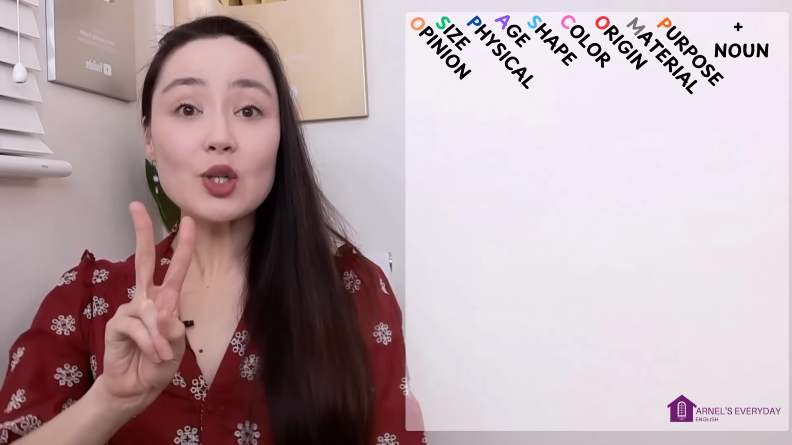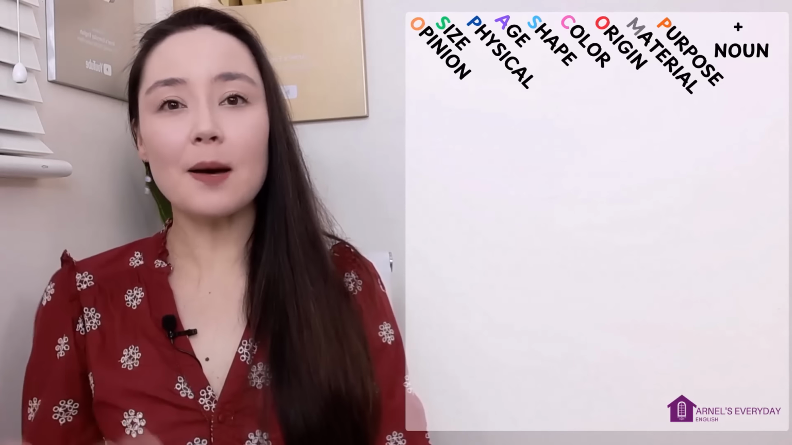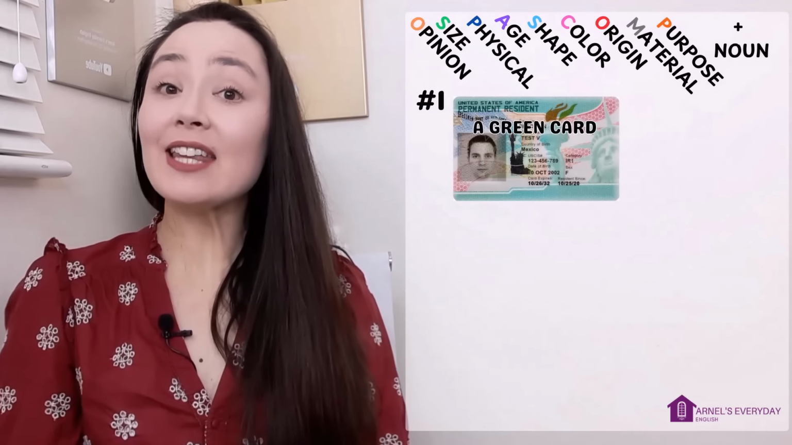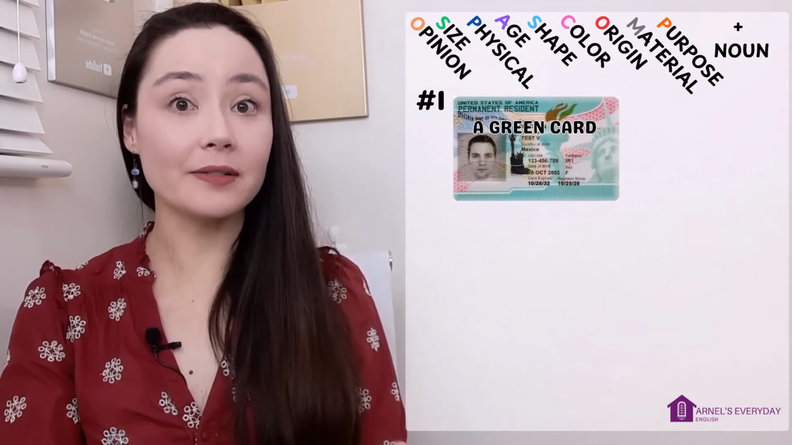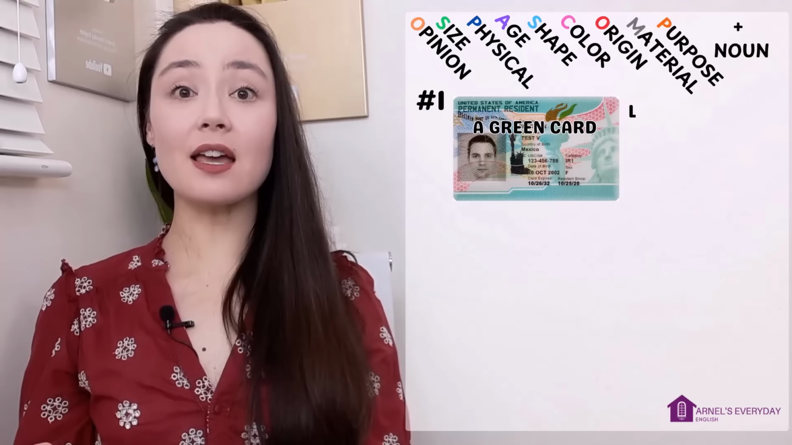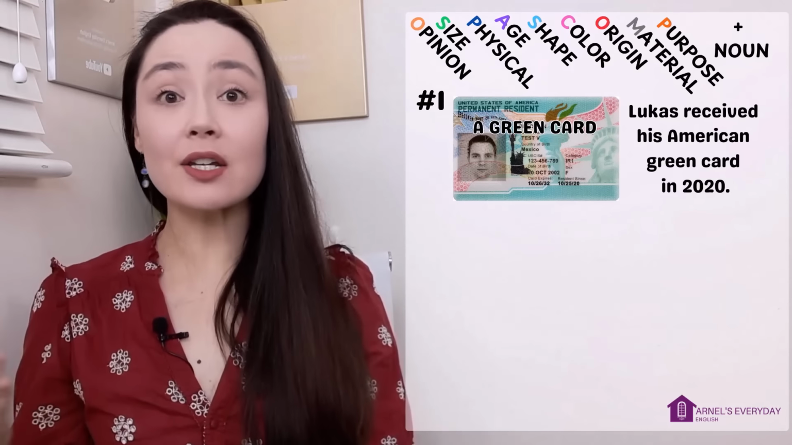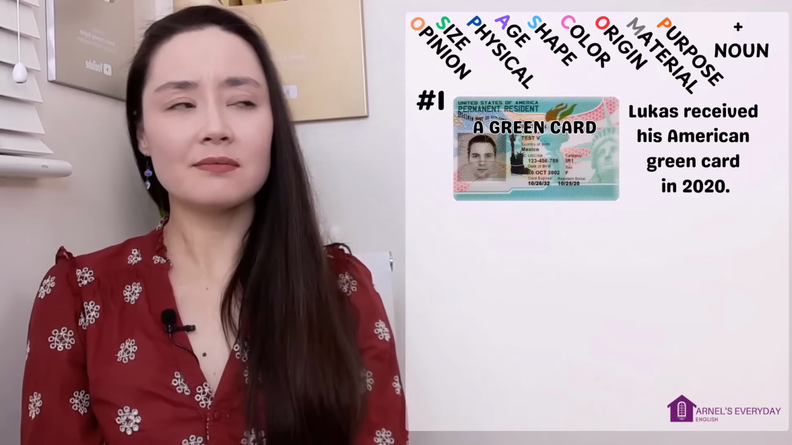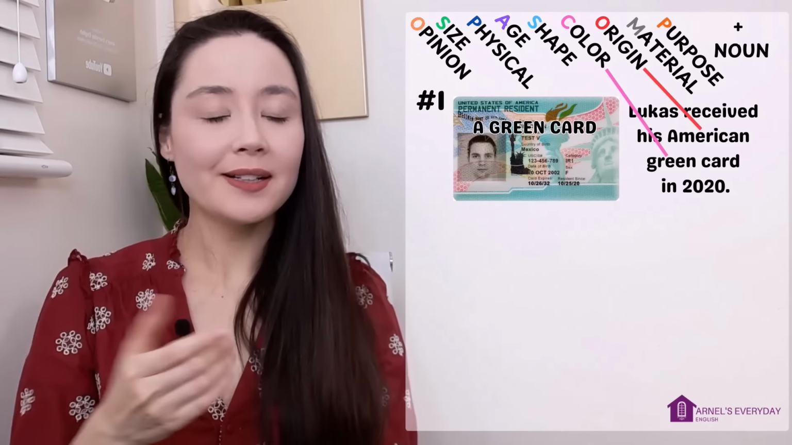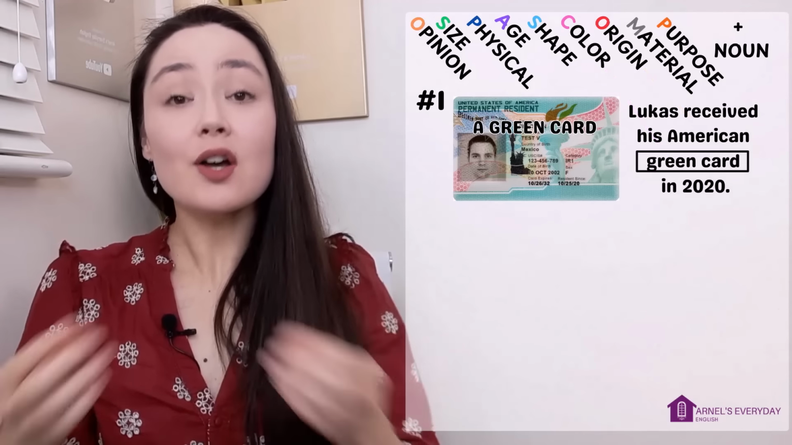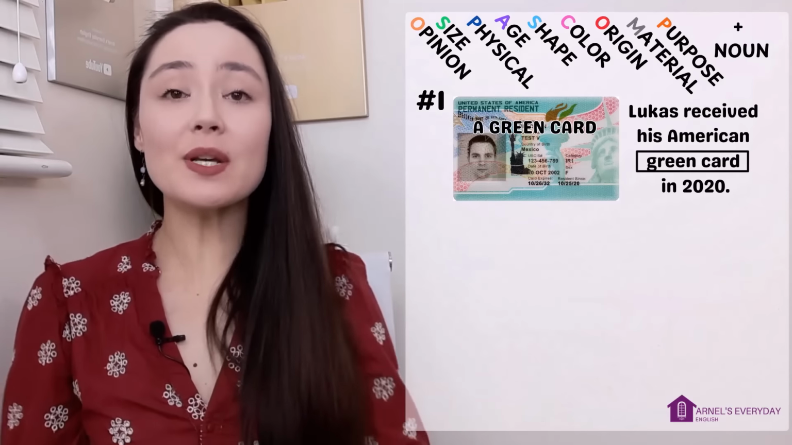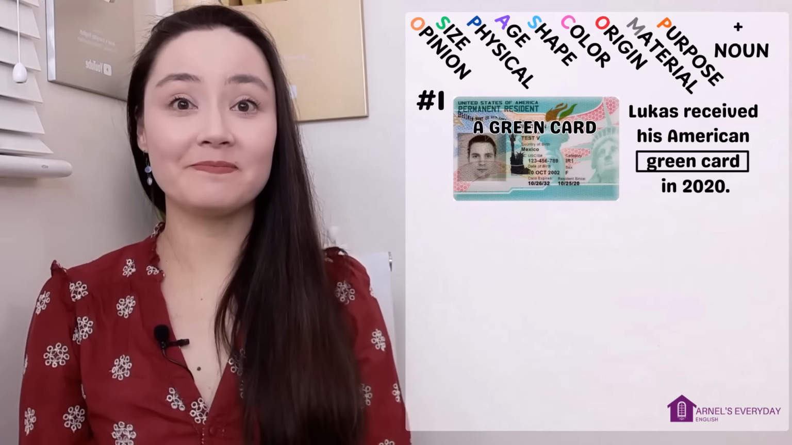But there are still two things I want to look at that students may find a bit confusing. Number one, if you want to live and work in the USA, you need a green card. A green card is a permanent resident card. I can say, Lucas received his American green card in 2020. American green card? But we have color and then origin. In this case, green card, green is part of the noun. A green card is one thing. So here we say American green card.